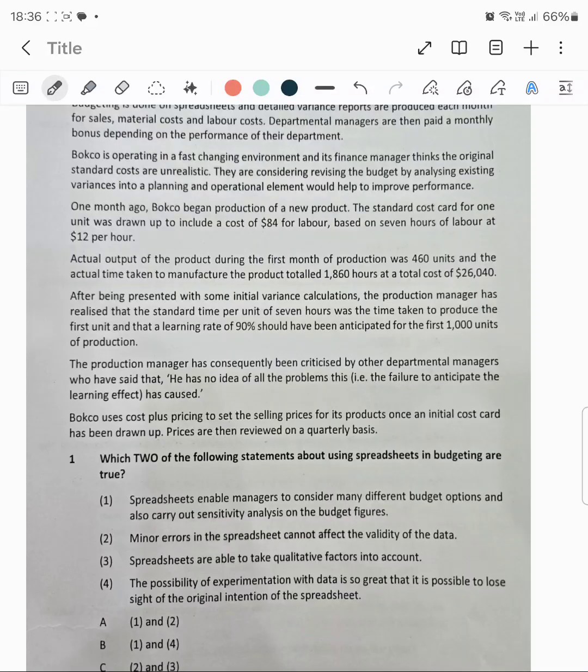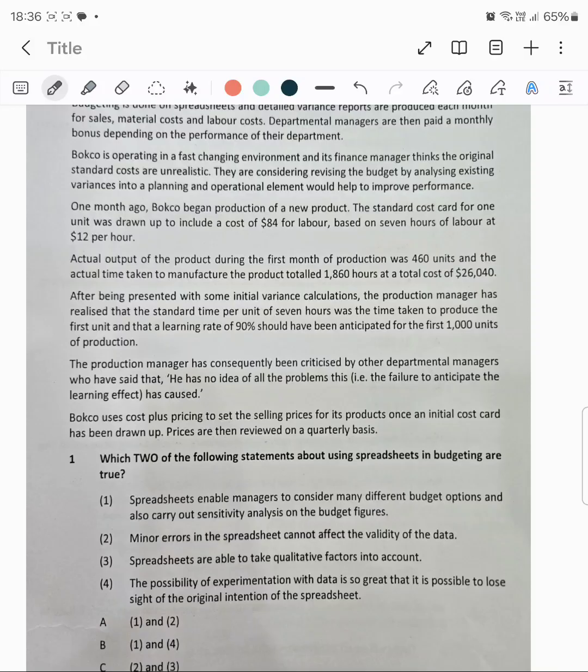The production manager has consequently been criticized by other department managers, who have said that he has no idea of all the problems this has caused.